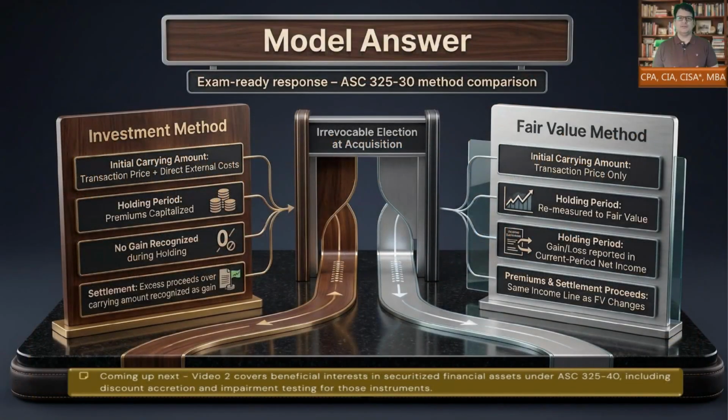Here is the model answer. The investor elects either the investment method or the fair value method at acquisition, and that election is irrevocable. Under the investment method, the carrying amount includes transaction price, direct external costs, and subsequent premiums that are capitalized during the holding period. No gain is recognized until settlement when policy proceeds are received and compared with the carrying amount. Under the fair value method, the investment is recorded initially at transaction price and remeasured to fair value each reporting period, with changes recognized in current period net income.